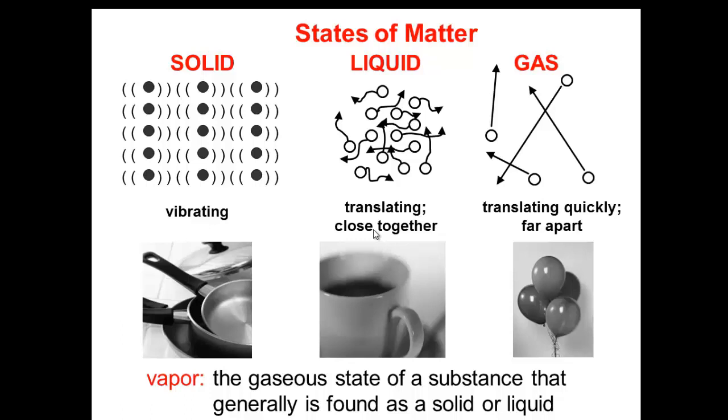The particles in a solid have low energy. That's why they can vibrate, but they cannot move around. The particles in a solid are tightly packed together. That's why they are not compressible.